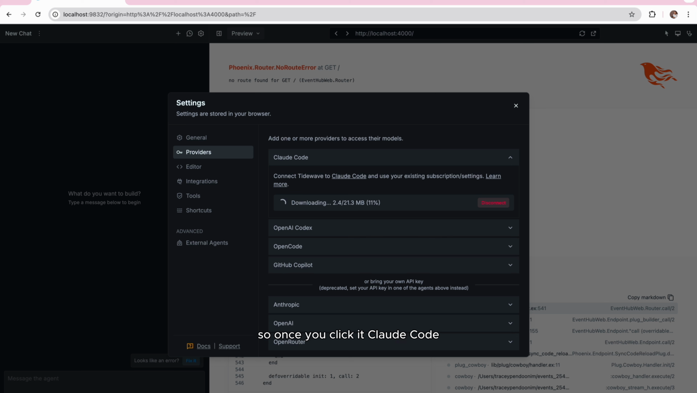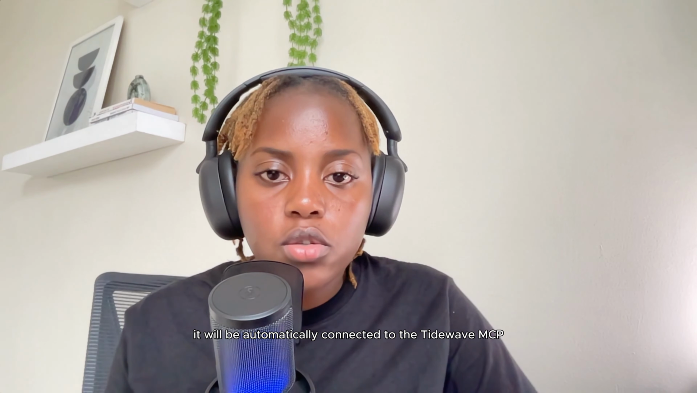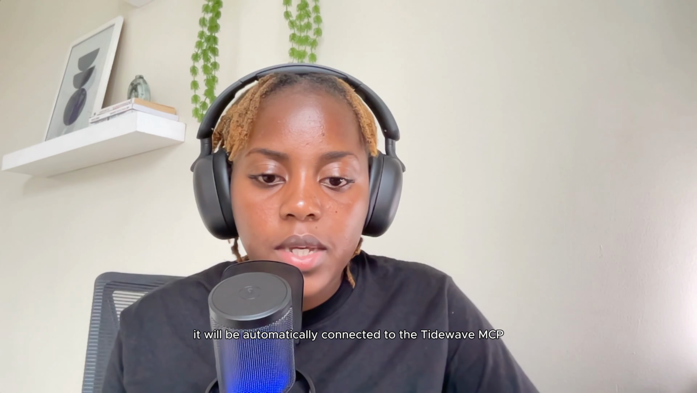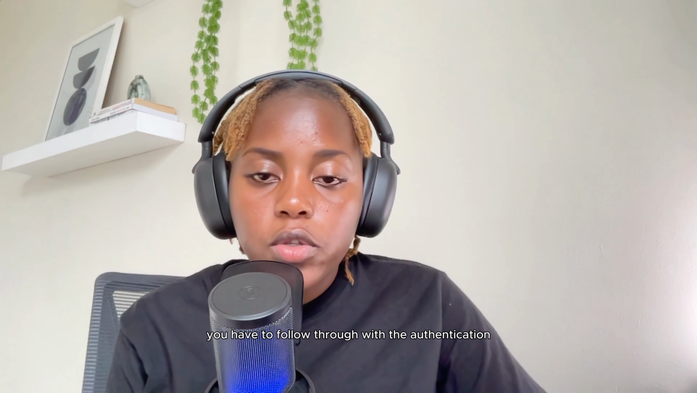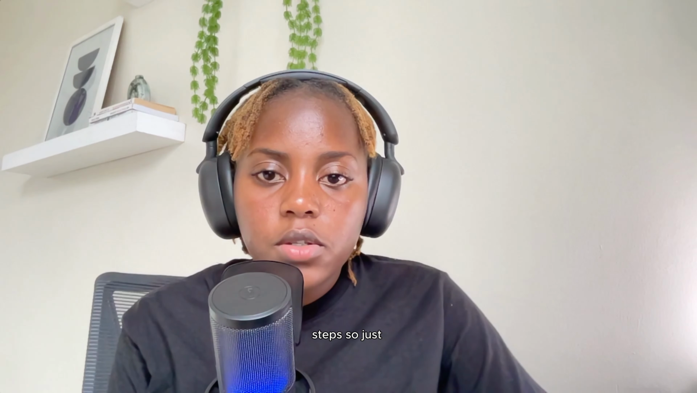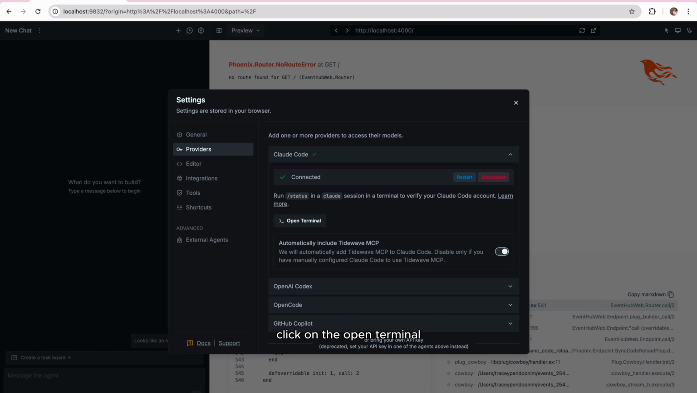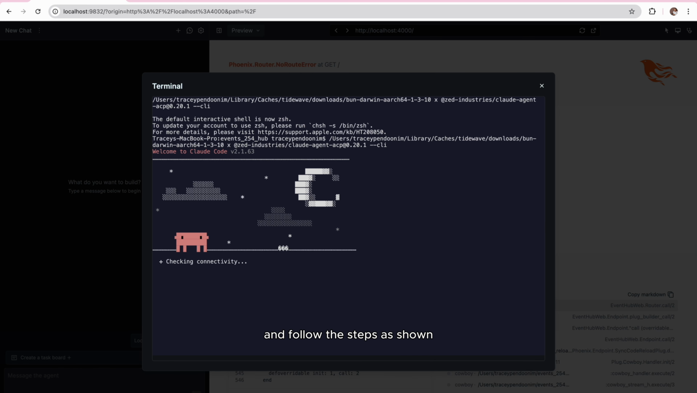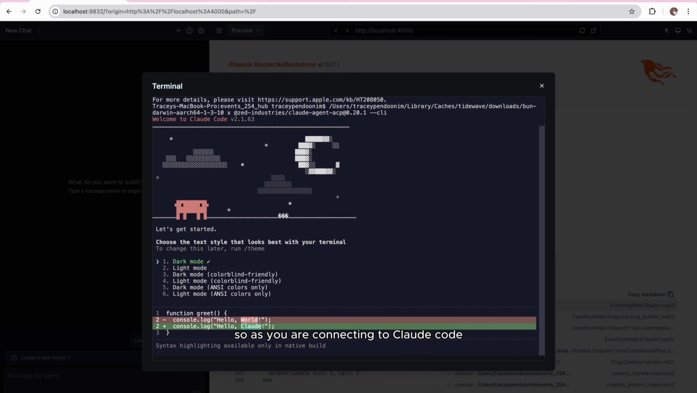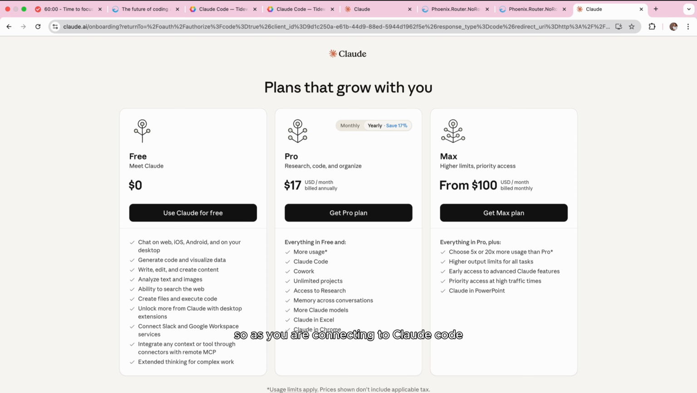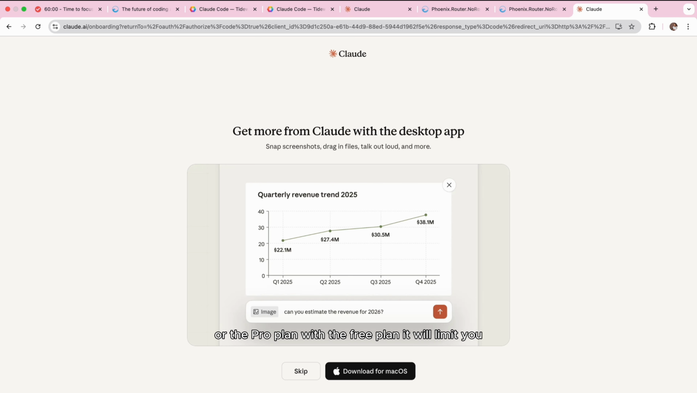Once you click it, Claude will be automatically downloaded, and once it's downloaded, it will be automatically connected to the Tidewave MCP. After that, you have to follow through with the authentication steps. Just click on open terminal and follow the steps as shown. As you're connecting to Claude Code, for you to use it, know that you have to subscribe to either the Max or the Pro plan. With the free plan, it will limit you.